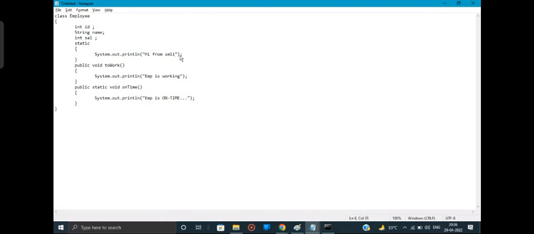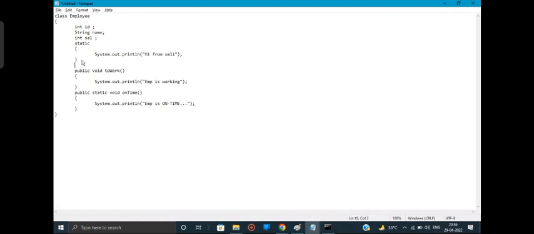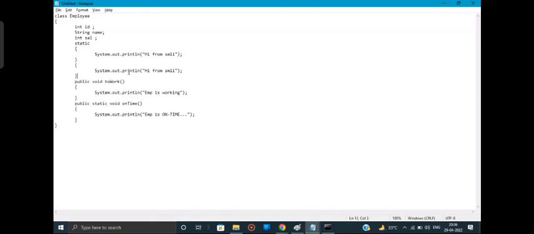Yes, this much is fine. And similarly, one non-static one as well. Hi from non-static multi-line initializer and Hi from static multi-line initializer. Two multi-line initializers I have in my program.